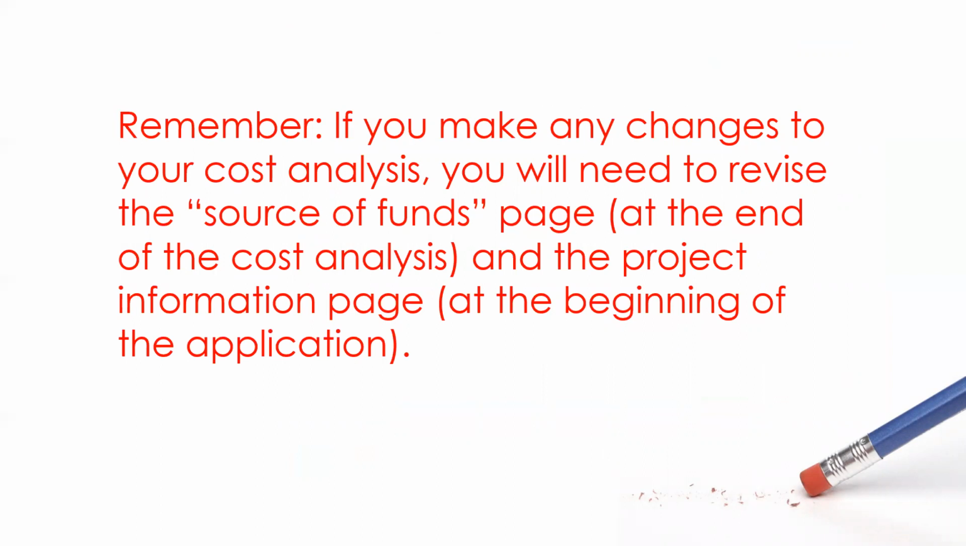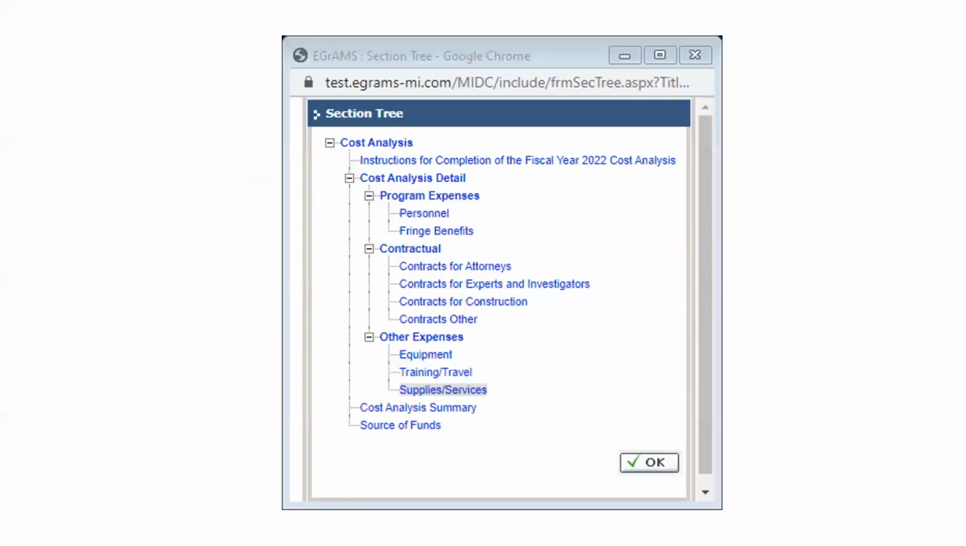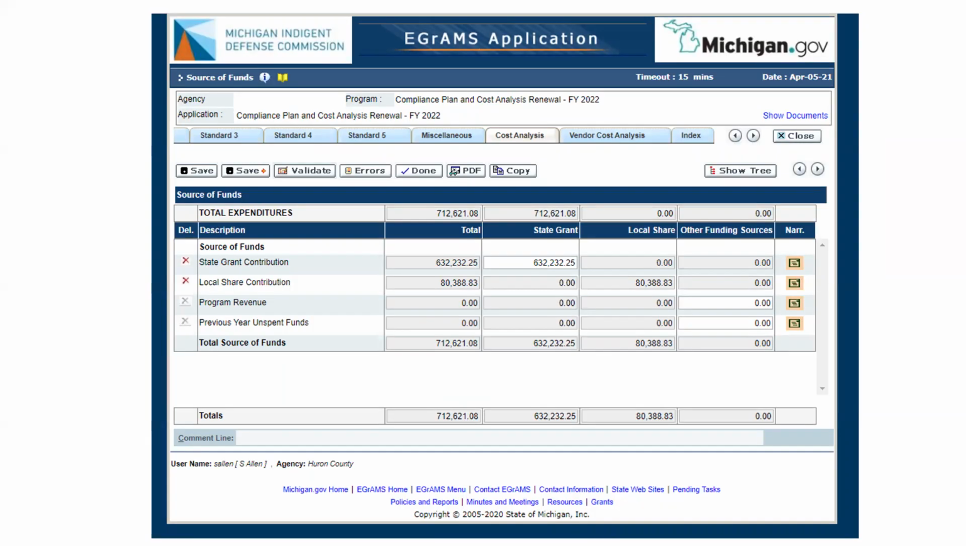As you review and potentially revise your cost analysis, please remember that you also have to revise 2 other pages for any of these types of changes. One area is the source of funds page, and the other area is the project information. So after you make your changes to the cost analysis, use the index to navigate to the source of funds from this pop-out menu. Remember, you have to manually subtract the local share from the total system cost to arrive at the state funds, which you will have to revise in this green highlighted box on the source of funds